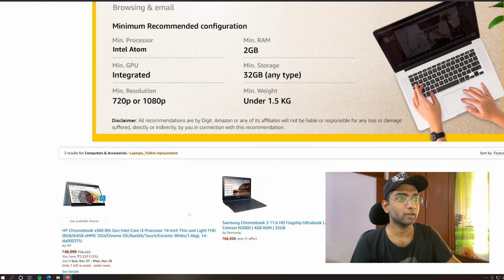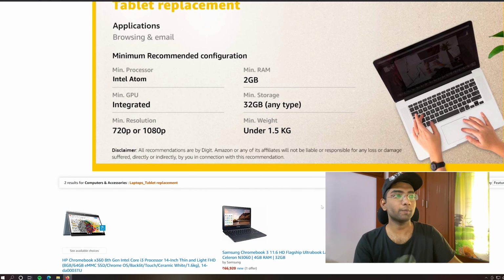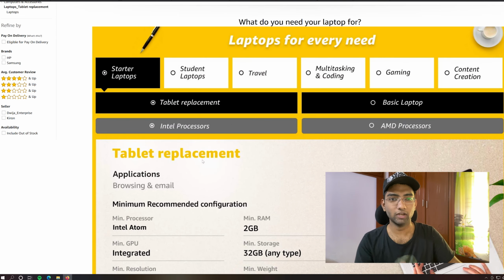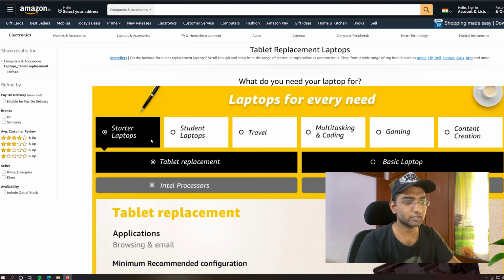So for starter laptops on Amazon, never go for this segment. Even though your requirement is very low, I prefer not to go for the starter laptops. Now let's check the student laptops.